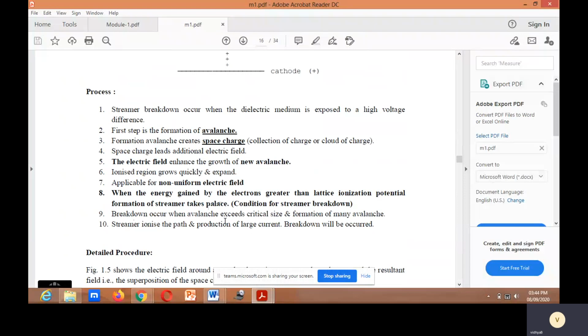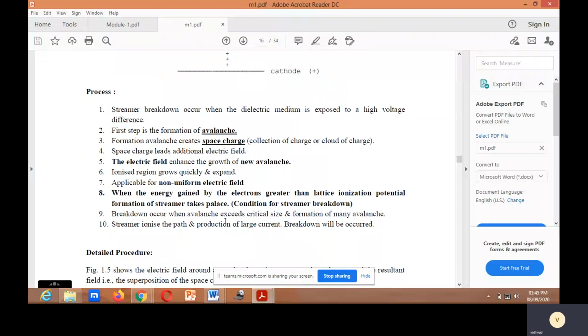Breakdown will occur. First, the process occurs when the dielectric medium is exposed to a high voltage difference. Second is the formation of an avalanche that will create a space charge that will lead to an additional electric field. That electric field enhances the growth of a new avalanche, and the ionized region grows quickly and expands.